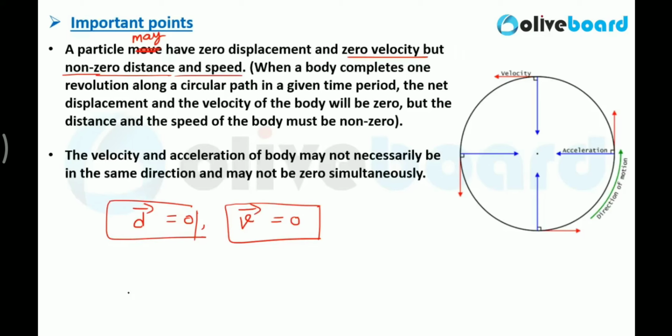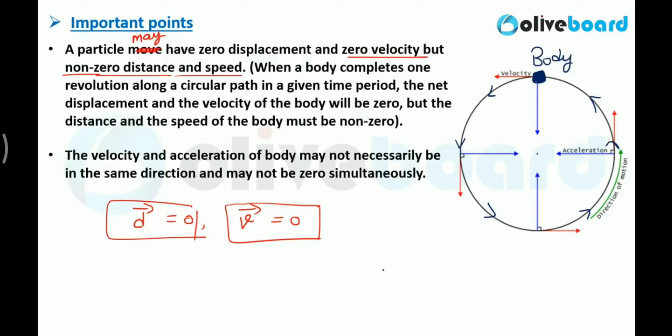Is it understood? And what is the example of it? The example is circular motion. Let's say this is some particle or a body, moving along in this direction. When the particle is in circular motion, after a fixed interval of time, this particle or body will again reach this position, that is, its initial position.